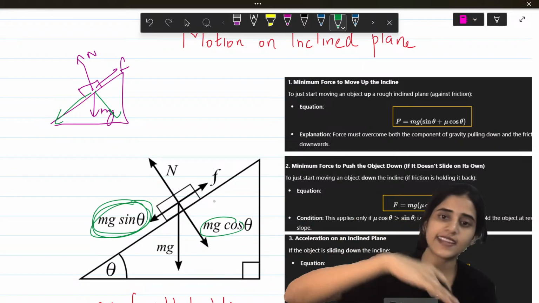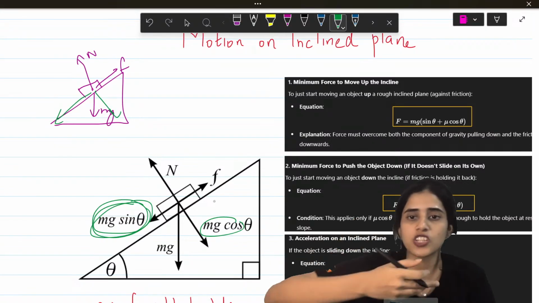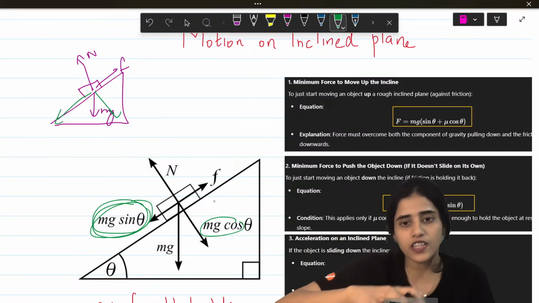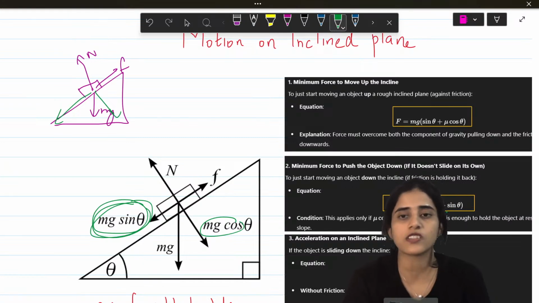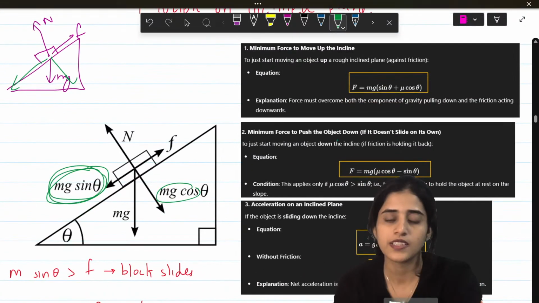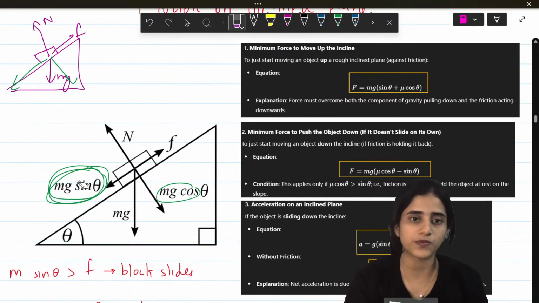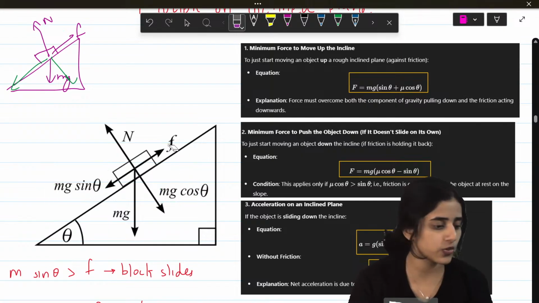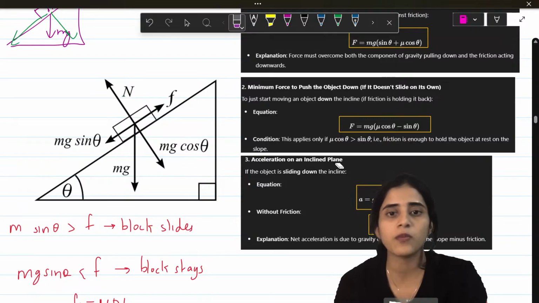Now if you want to slide down, what happens? If there is friction, you just do mg sine theta minus mu mg cos theta. Alright. These are all formulas, the derivations you have learnt in your PU. If I do the derivations, it will take a lot of time. So I'm not going through the derivations, but the formulas we will see.